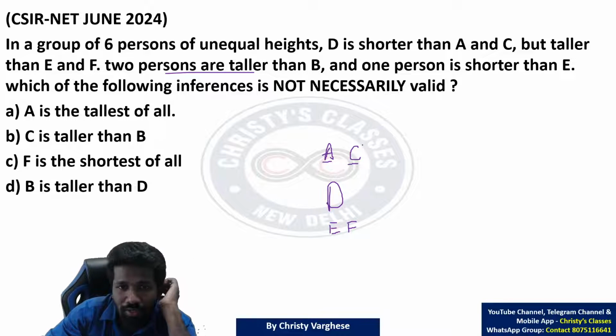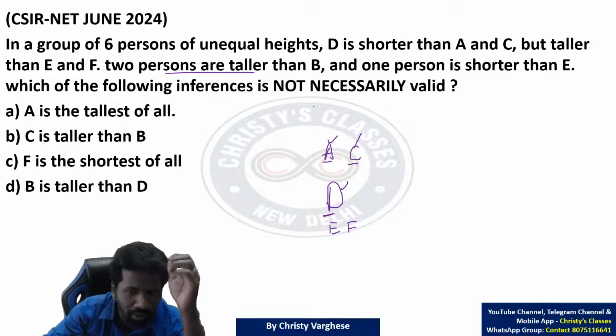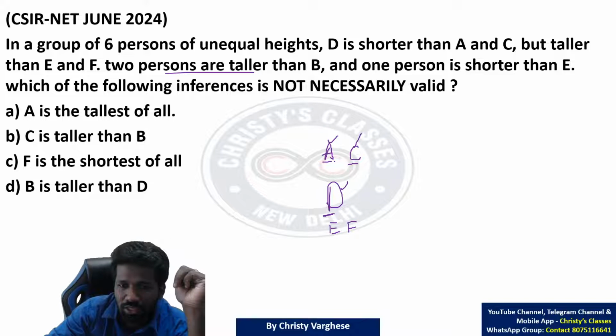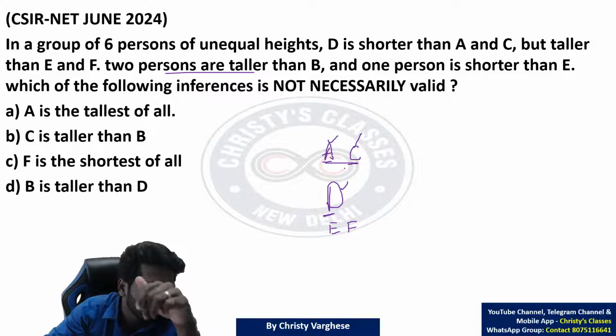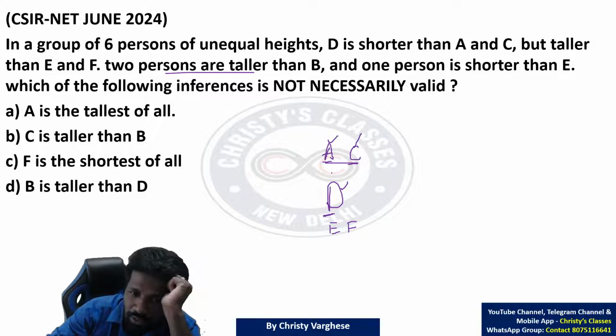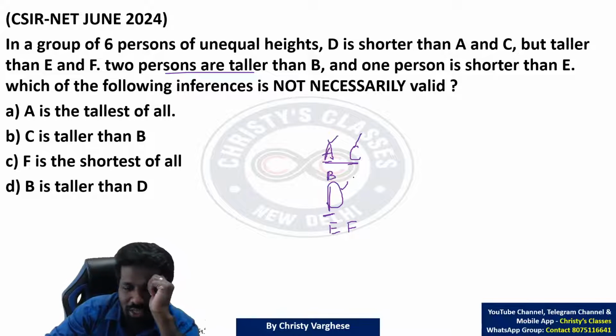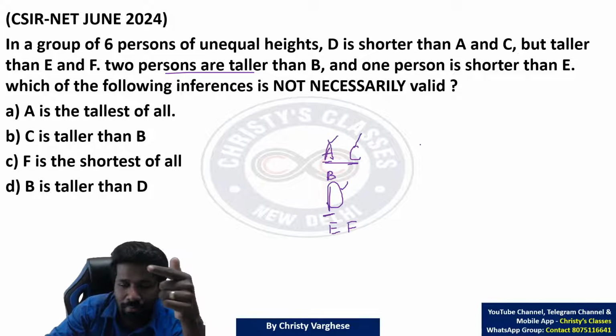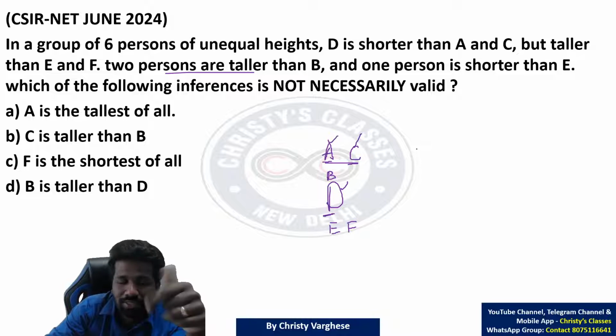2 persons are taller than B. 2 persons are taller than B means B cannot be below D, क्योंकि below D मतलब D, A and C. There are 3 people. 2 persons taller than B means B should be 3rd position. Already A and C are above D. So D के below होना मतलब 4th position में हो जाएगा. That is why B should be here below A and C for sure. But again we don't know whether A above C or C above A. So 2 possibilities हैं A C B के बारे में.